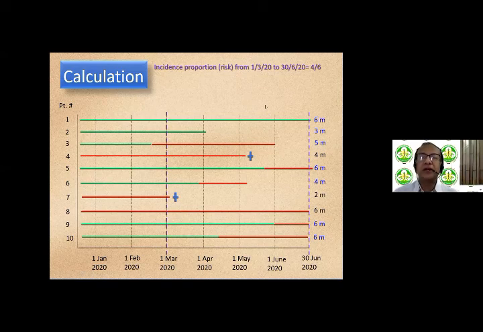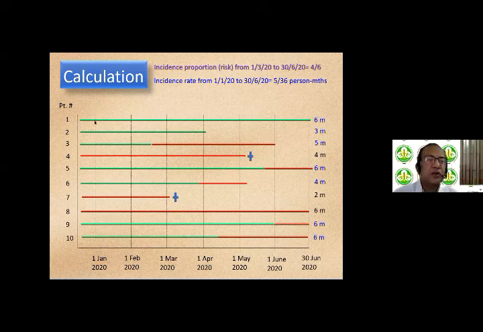Let's move ahead. What was the incidence rate from the 1st of January 2020 to the 30th of June 2020? Okay, so 1st of January to the 30th of June. So again, we are interested only in those who were non-diseased to begin with. So that means you have subjects 1, 2, 3. We are not going to take 4. We will take 5 and 6. We will not take 7 and 8. And we will take 9 and 10.